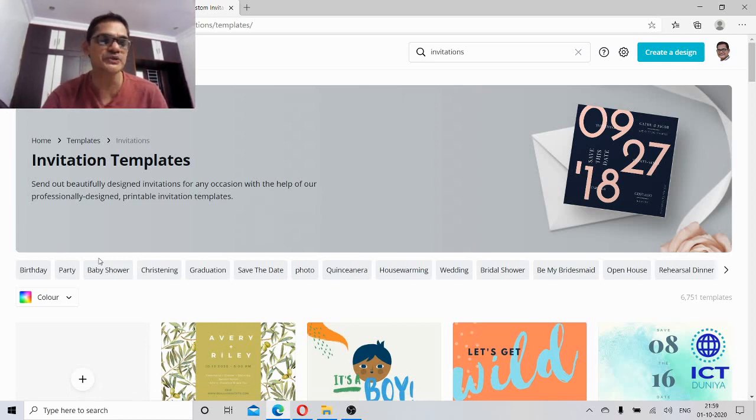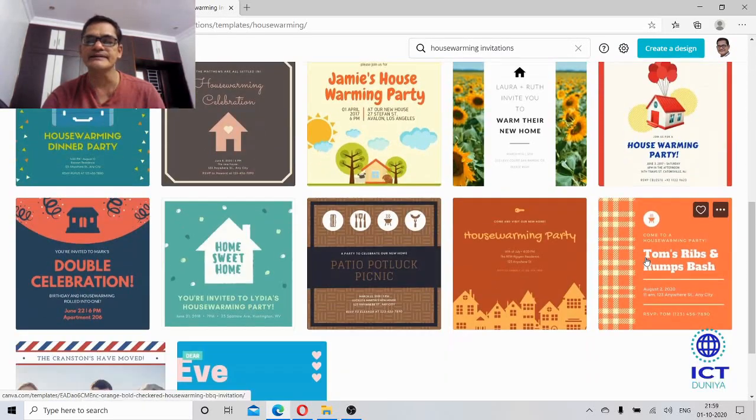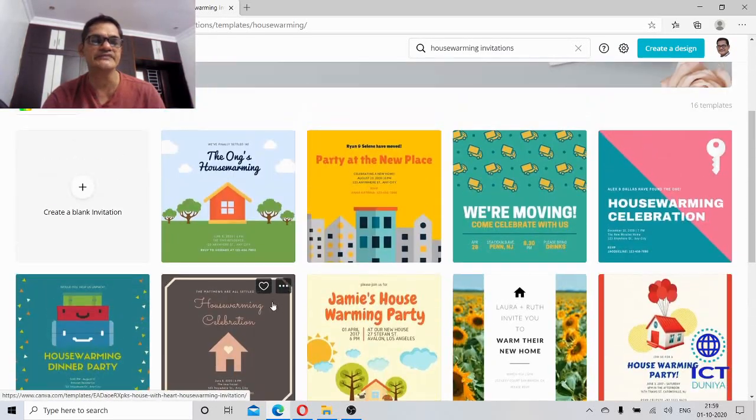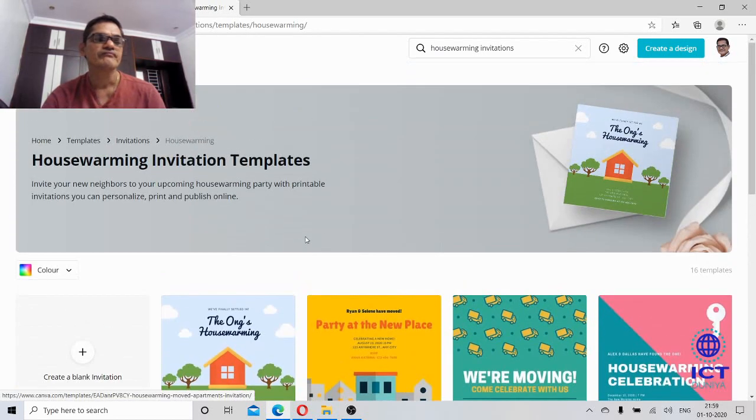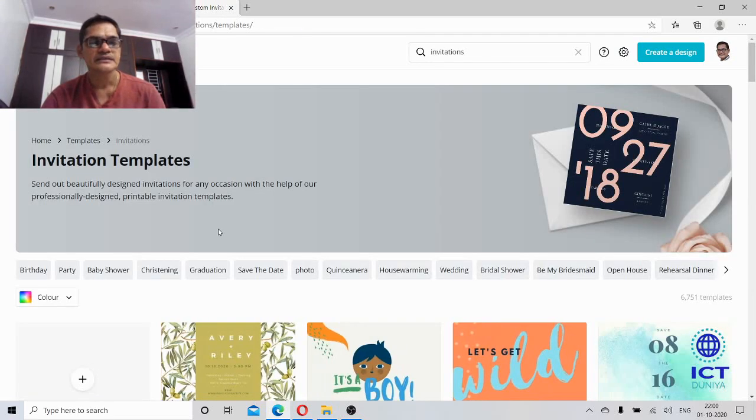Now let me show you a template, and for example, yeah, I would like to show you the template of housewarming ceremony. Yeah, these are the ready-made templates of housewarming ceremony invitation, and you even have a blank invitation for this. So you can pick any one and you can create an invitation here. And let us go back.